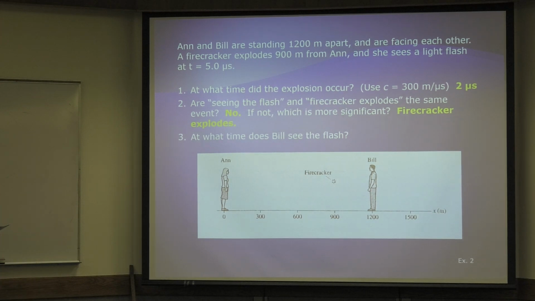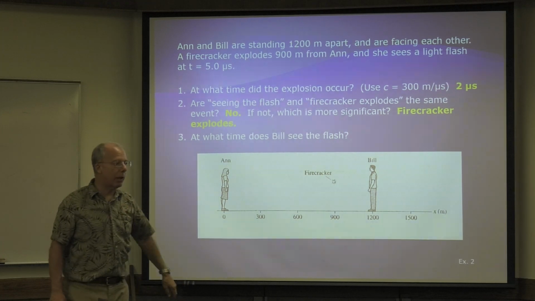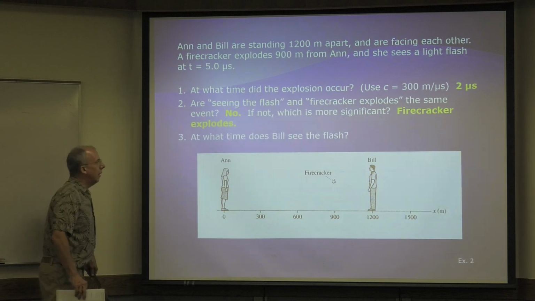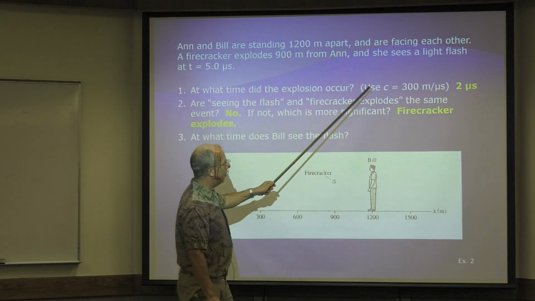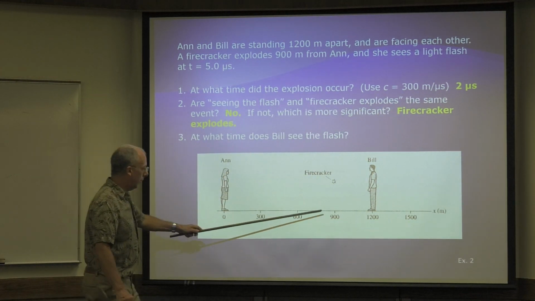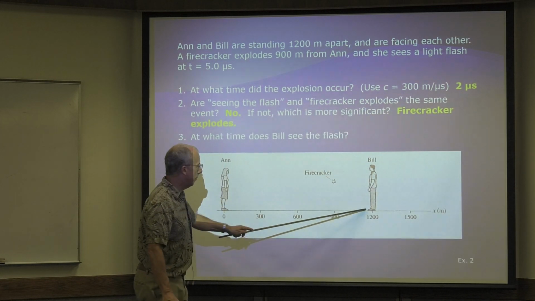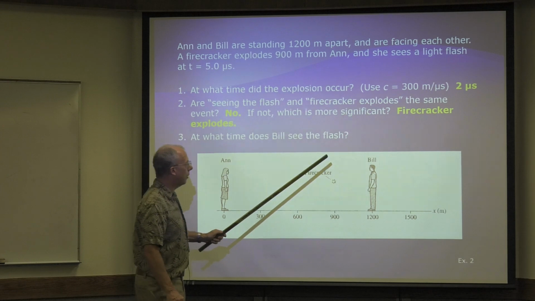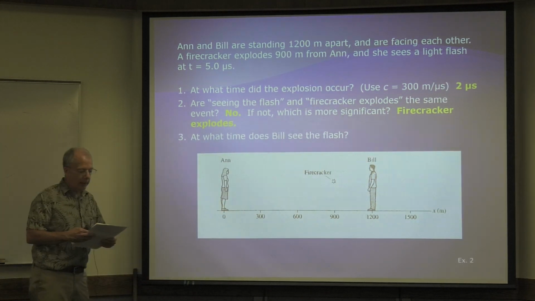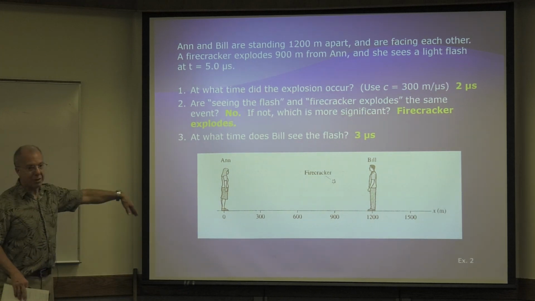Okay, Bill. What time does Bill see the flash? Pause your video and figure it out. Okay, so we're back. The explosion actually occurred at T equals 2 microseconds. Now, this is 300 meters, so it will take 1 microsecond to reach Bill. So if the firecracker exploded at 2 microseconds, and it took a microsecond to reach him, therefore, Bill sees it at 3 microseconds. Make sure you understand all these.